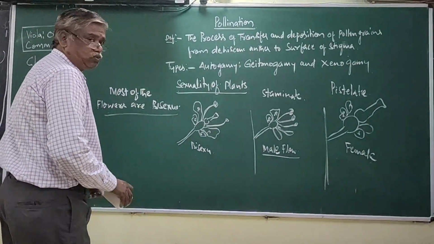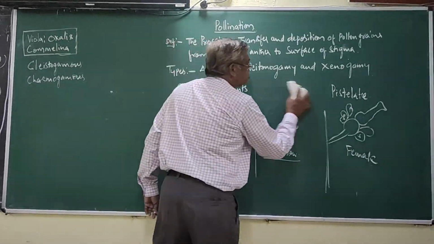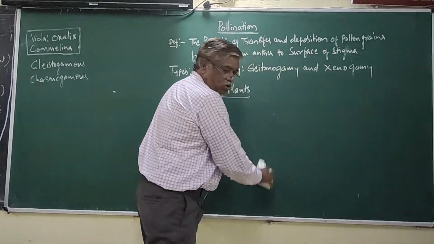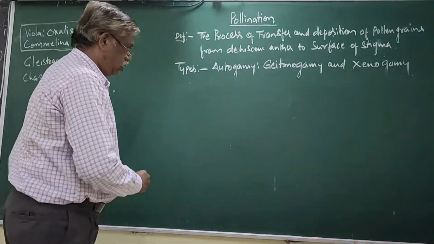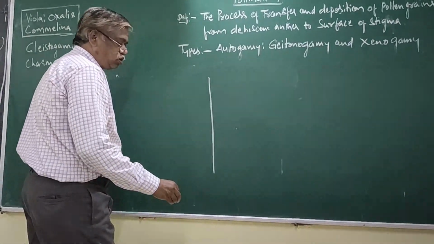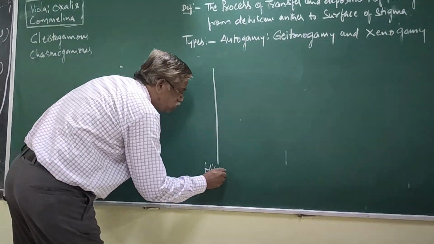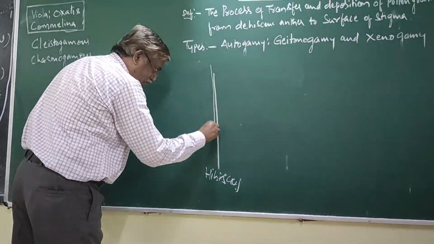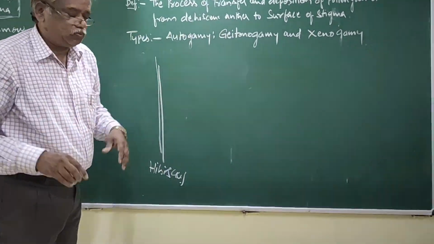But see, now suppose it is the plant. Suppose hibiscus. Plant means the total organism.